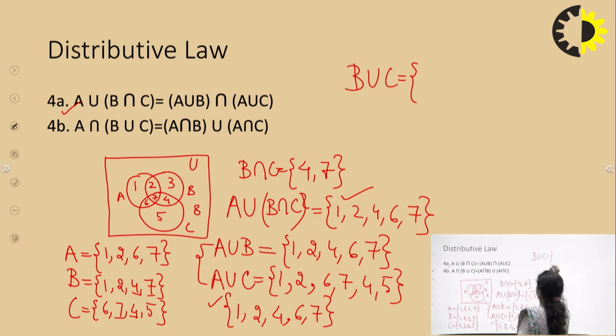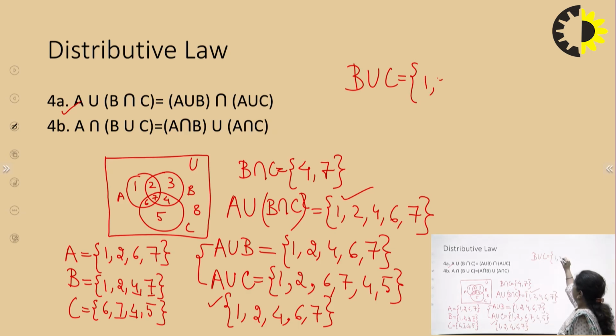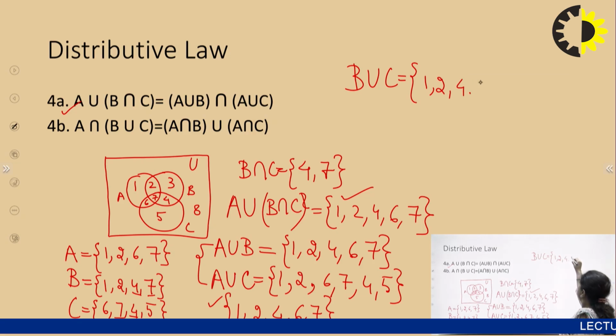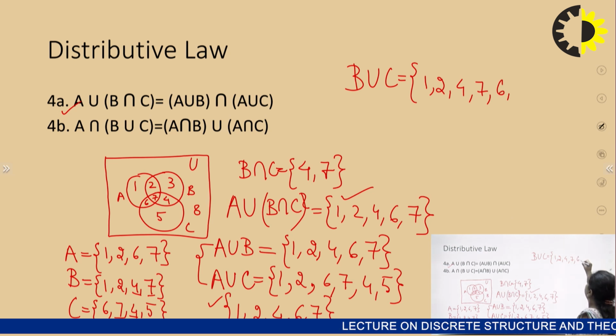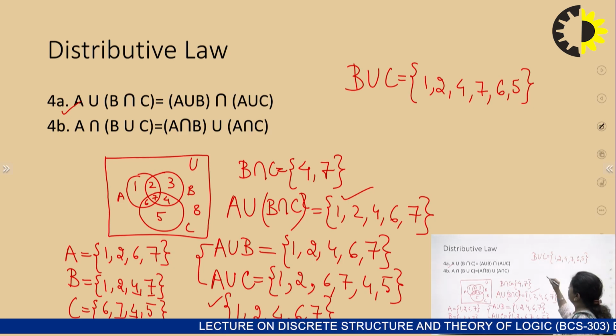So when I take the union of B and C, I will get 1, 2, 4, 7, then 6 and 5. Now we have B union C. We will take the intersection of this with A.